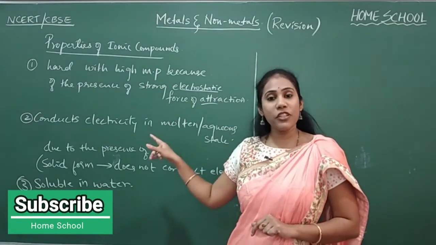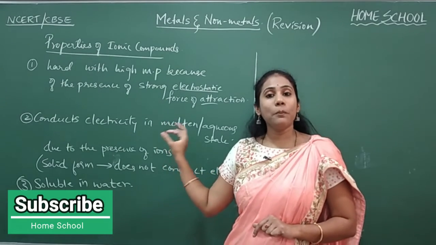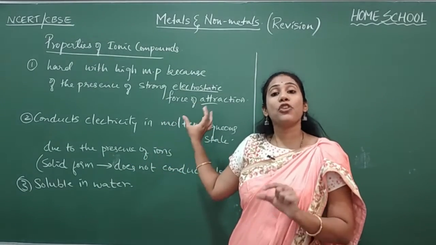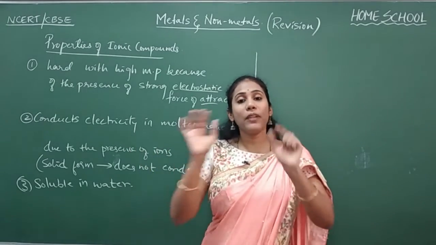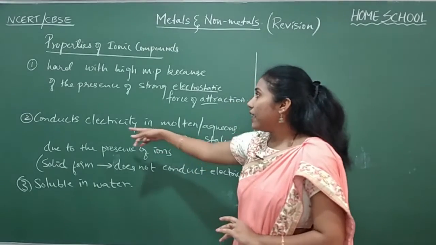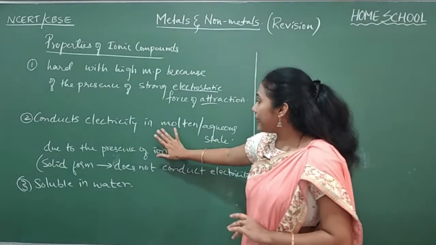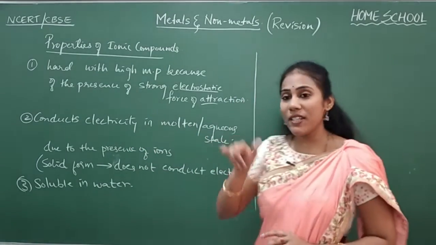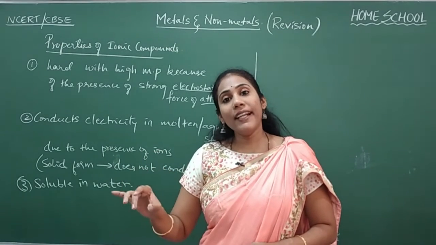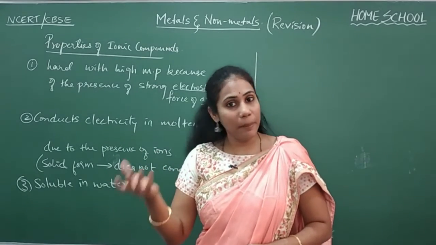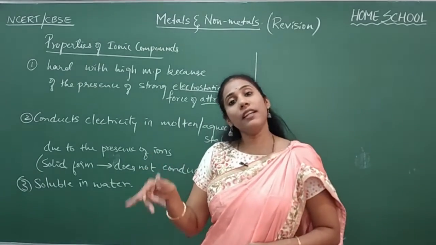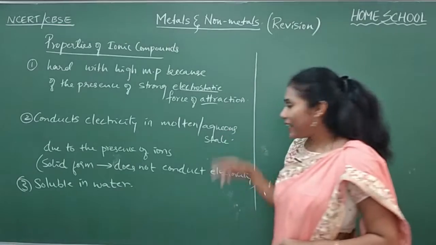So they may ask the question, ionic compounds have high melting point, give reason. So what is the reason here? It is because they have a strong force of attraction between the positive part and negative part of the compound. Next one, ionic compounds conduct electricity in molten or aqueous state. Molten in the sense what? Liquid. NaCl, without adding water, when you heat it, it becomes a liquid, no? That is called molten state. And when you add water, it will become a liquid. That is called aqueous state.